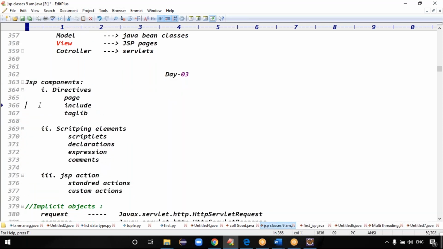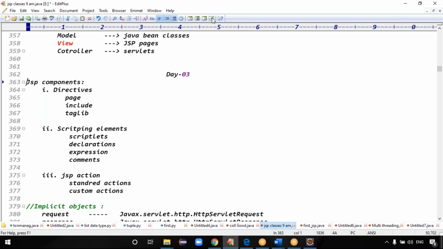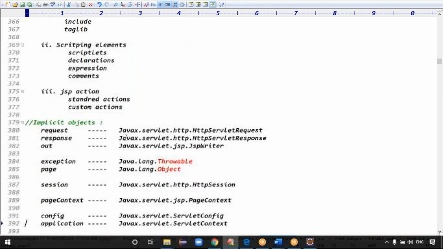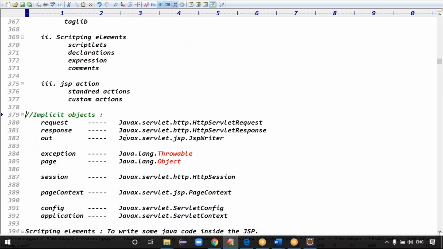Along with this, guys, we have JSP implicit objects. There are three types of components in JSP, and nine implicit objects. What are these implicit objects? In servlets, which objects do we use frequently? Request object, response object, session object, out.